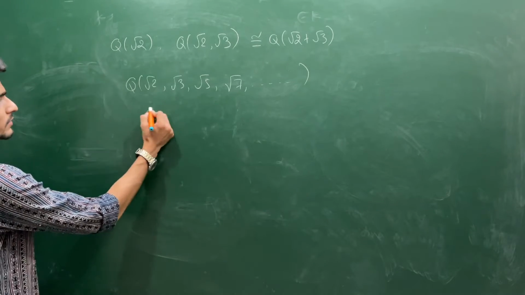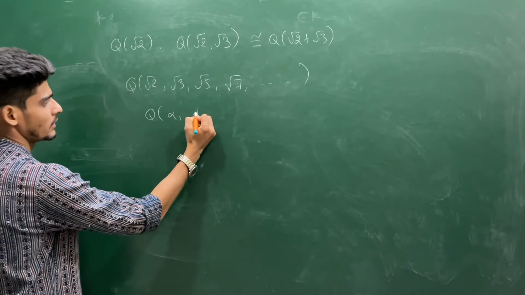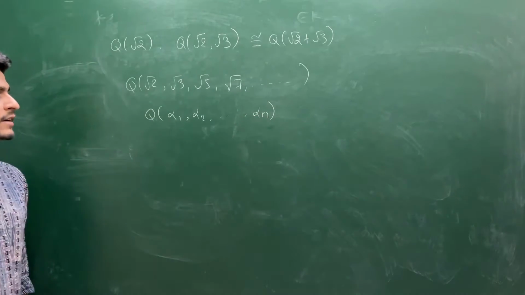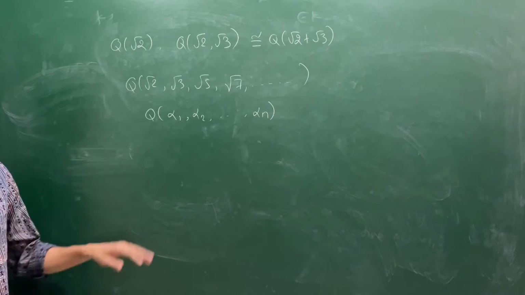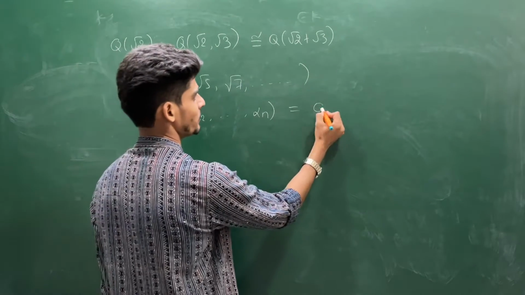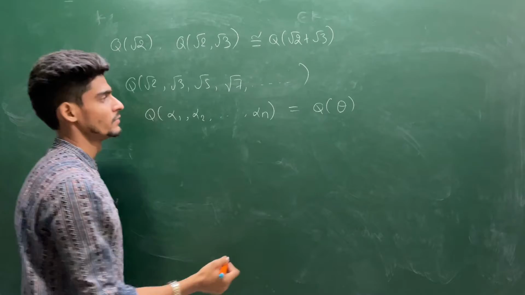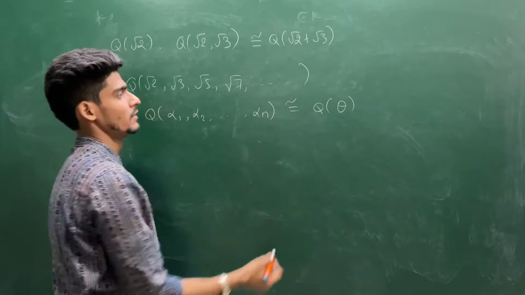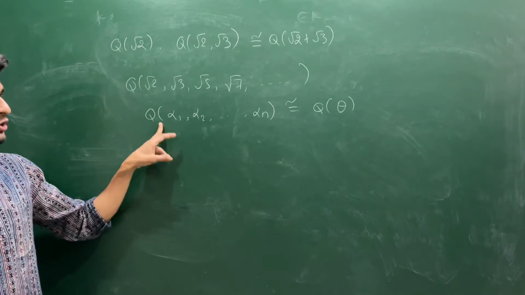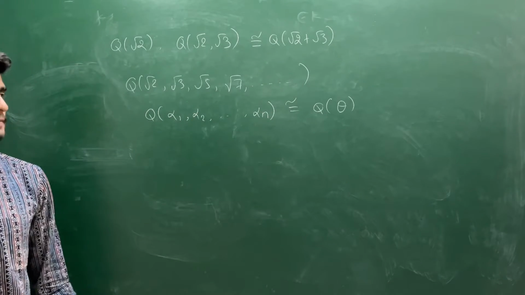But if you have this, say Q(α1, α2, ..., αn), if you have a finitely generated extension of Q, then you can always find some θ to make this isomorphic. So if you have a finitely generated extension of Q, it is always going to be a simple extension.